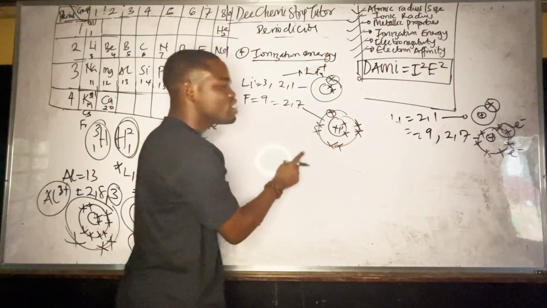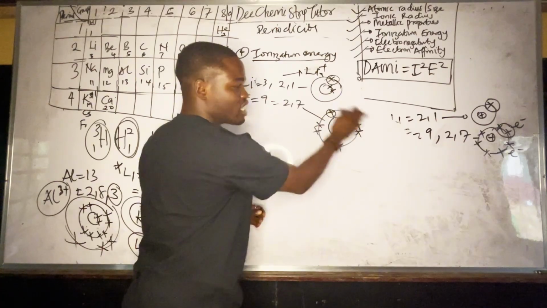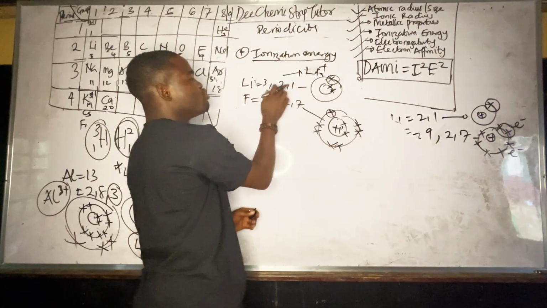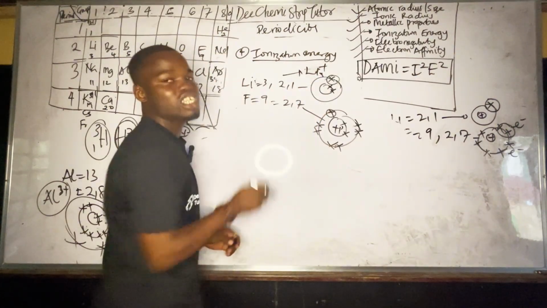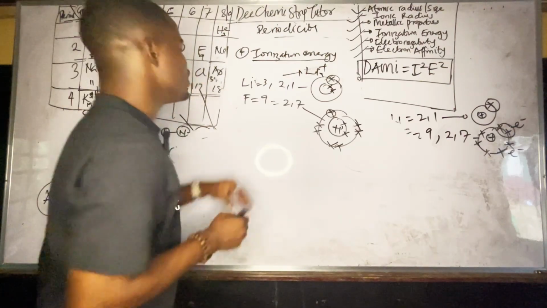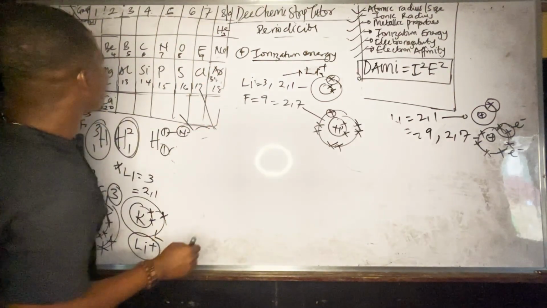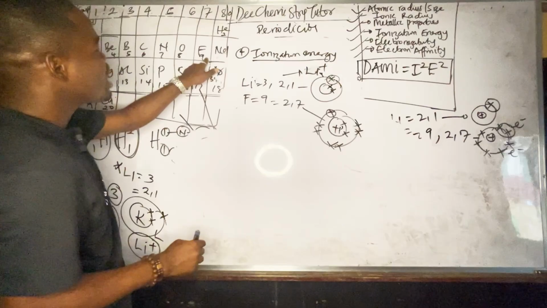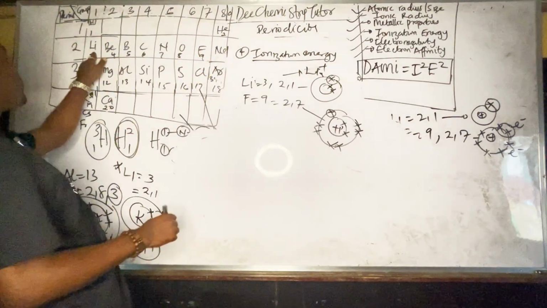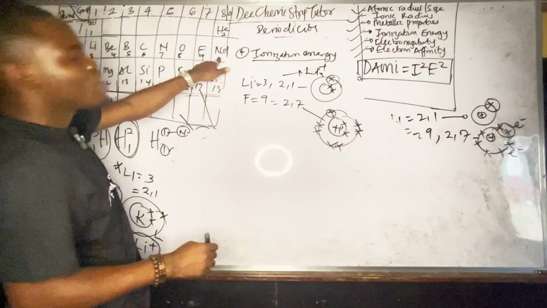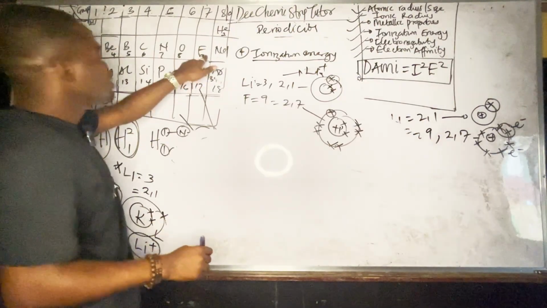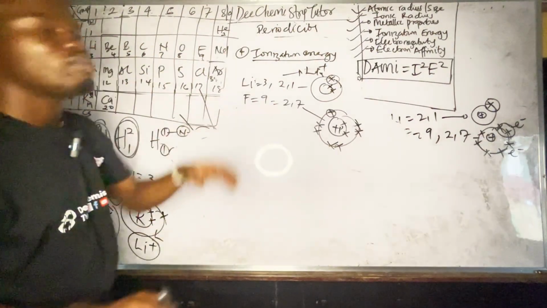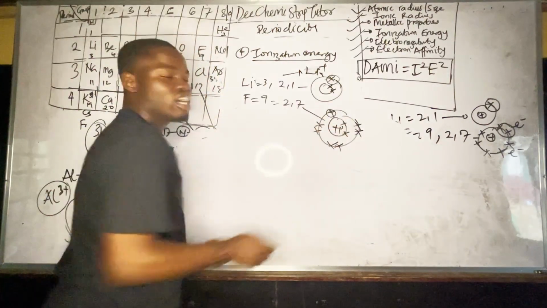So the energy required to remove this electron in the outermost shell of fluorine will be greater than the one we use to remove the electron in the outermost shell of lithium. So if you are moving across this period, what do you think will happen? It will increase across the period, because fluorine has more ionization energy than lithium. Definitely, neon will have more ionization energy than fluorine. So fluorine is higher than oxygen, which is higher than the ones before it, in terms of ionization energy, because they have more electrons in their outermost shell.